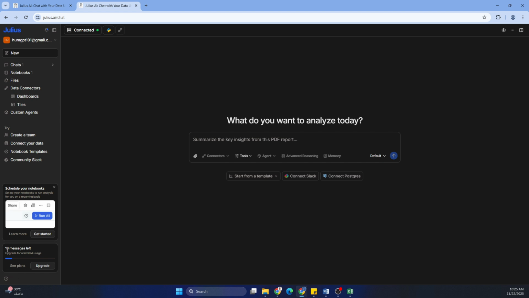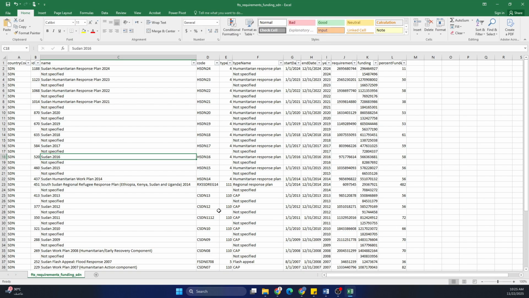On the bottom left side, you see the messages that are left for you if you're using the free plan. So enough talking, let's get started. What I will do is try to run analysis on this Excel file. I've downloaded FTS requirements funding for Sudan for the past 24 years.